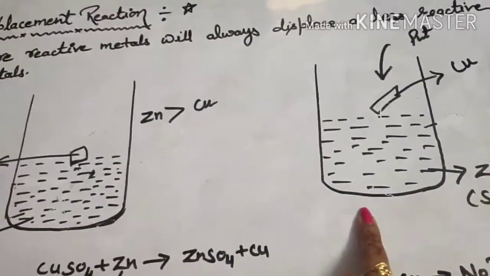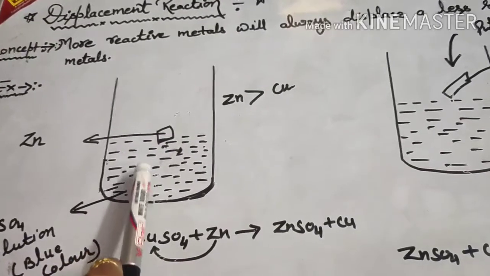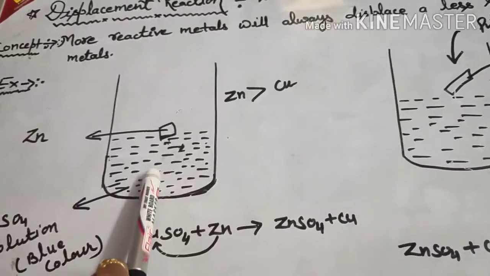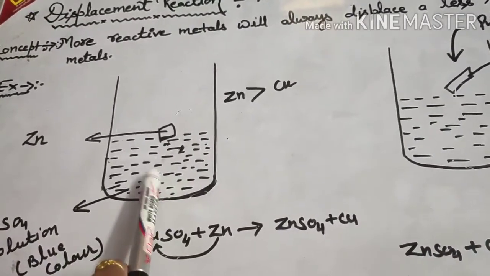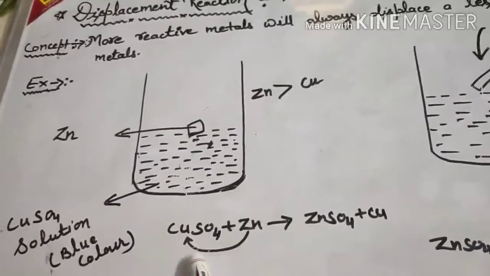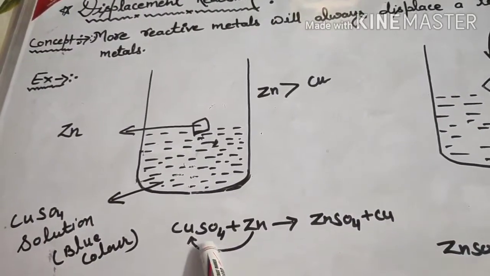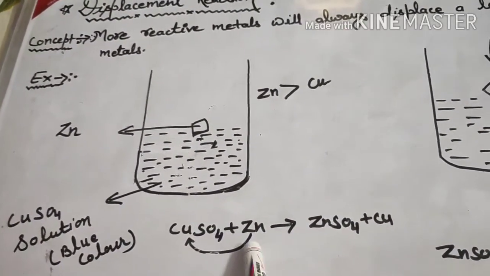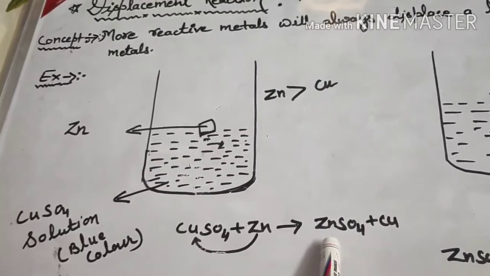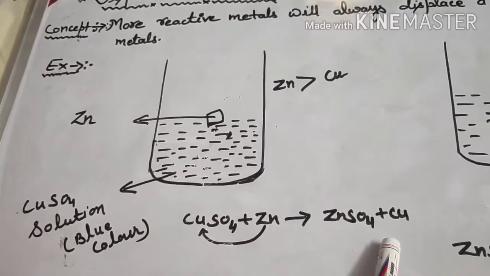In the earlier case, a reaction is taking place, and that is why there is a change in color. So what reaction is taking place? Let's see. When copper sulfate reacts with zinc, it forms zinc sulfate and copper.